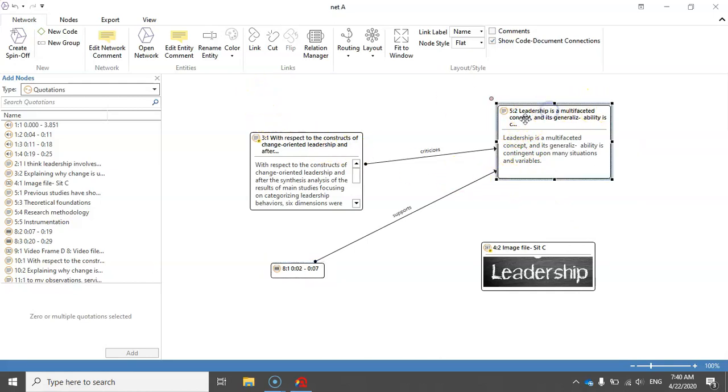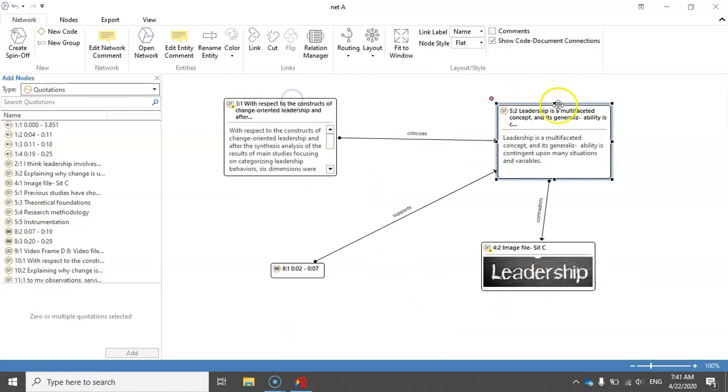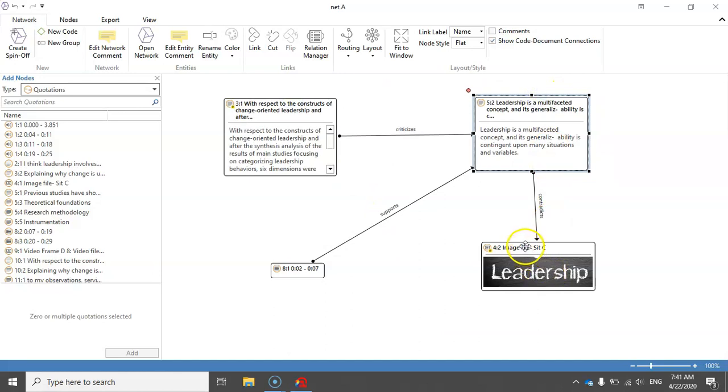And now let me connect 5.2 to 4.2, but this time rather than clicking on link, I just click on this red dot here, drag and drop it over to quotation 4.2, and then I release my mouse, and now I can select any of these options. Let's assume that quotation 5.2 contradicts quotation 4.2, so I just select this option. All right, now you can see that these quotations are connected to each other.